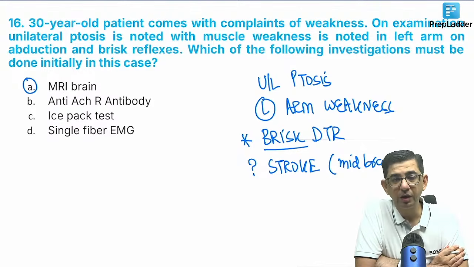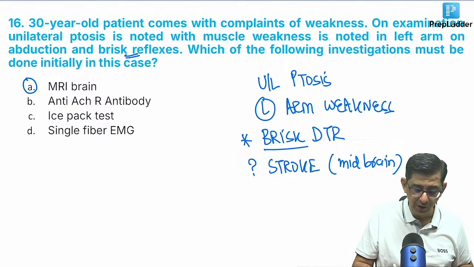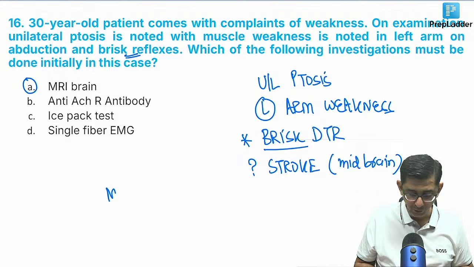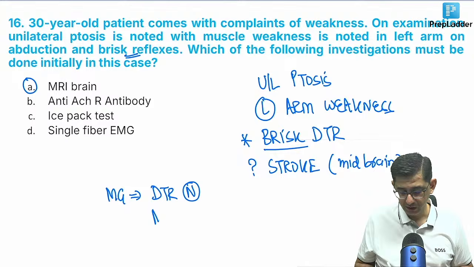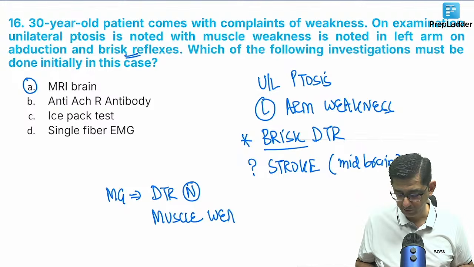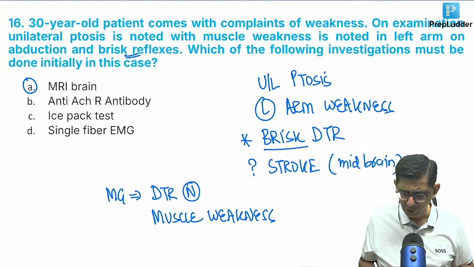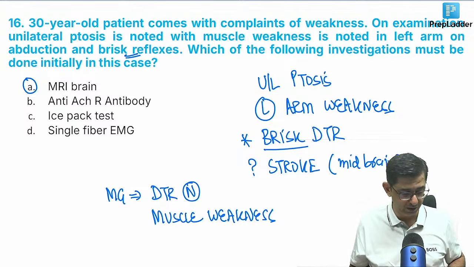The main aspect to be understood for this question is that in myasthenia gravis the reflexes are always normal. The moment you read myasthenia gravis, I've said this lots of times, I'll say this once again. Myasthenia gravis is one such example where you will always read about muscle weakness in a patient with diurnal variation. There's no mention of any diurnal variation or symptoms in this patient to make you think in terms of myasthenia gravis.